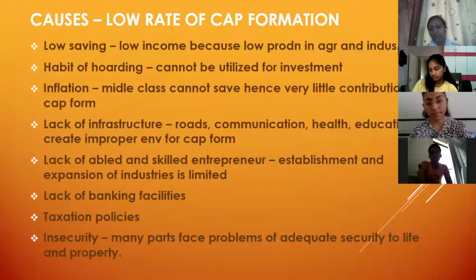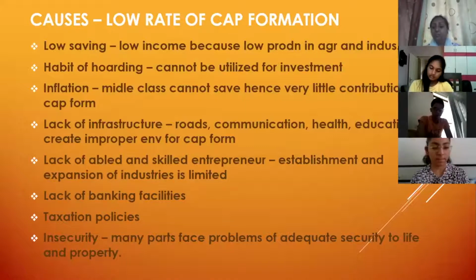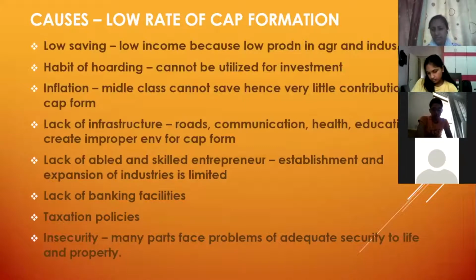When we have low income, our savings are low, our investment is low, and because our investment is low, our output is low in the industrial and agriculture sectors. In agriculture, you have learned in 9th standard that our production is low because we are still manual, not technical. We have small farms. India uses labor-intensive techniques rather than capital-intensive. So first is low saving.